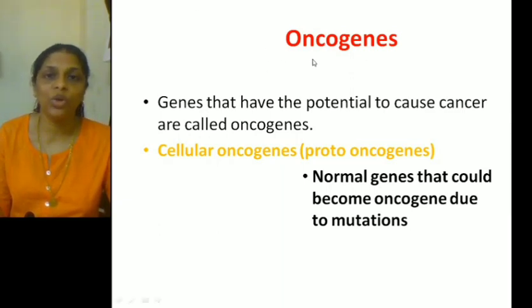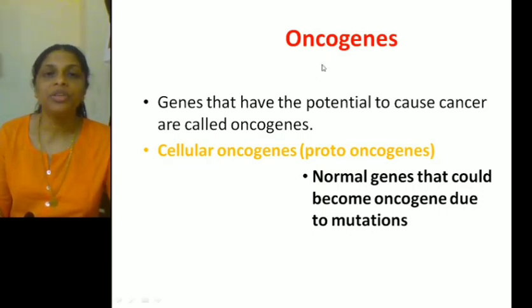What are oncogenes? Oncogenes are the genes that have the potential to cause cancer. And we all have which genes in our body? Cellular oncogenes are present in our body. And these genes are normal genes, but they have the potential to transform into an oncogene anytime due to certain mutations.